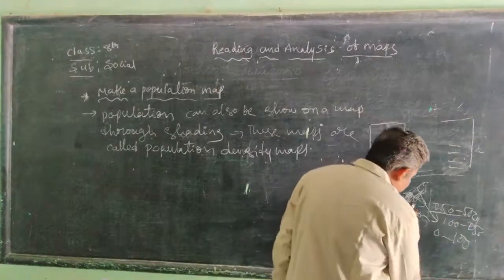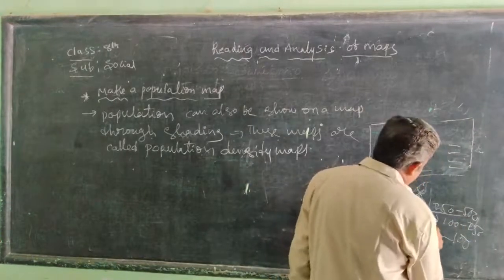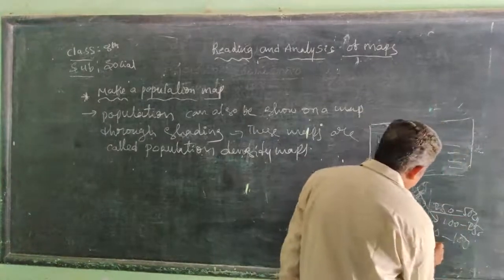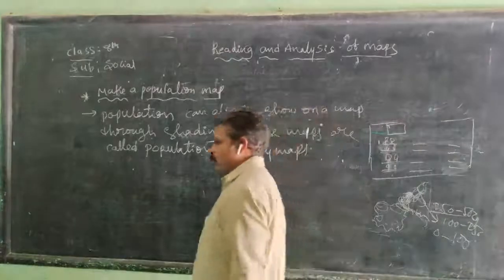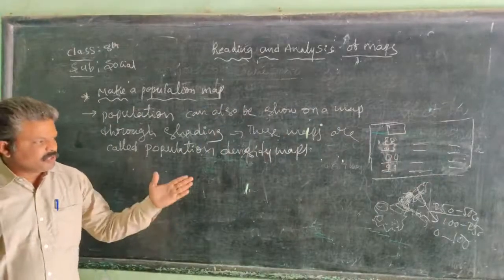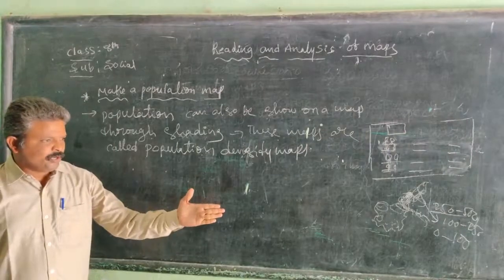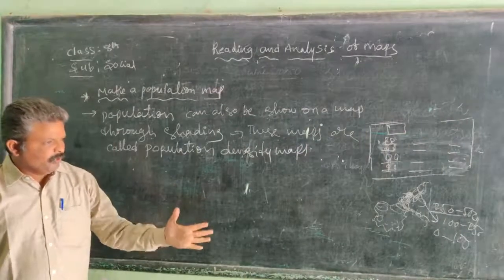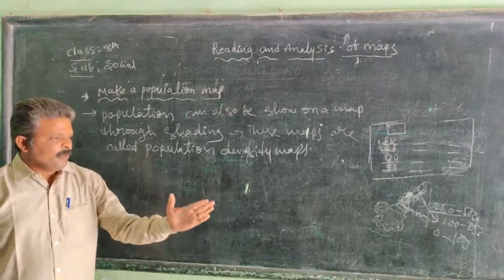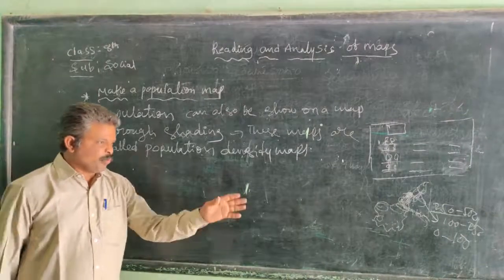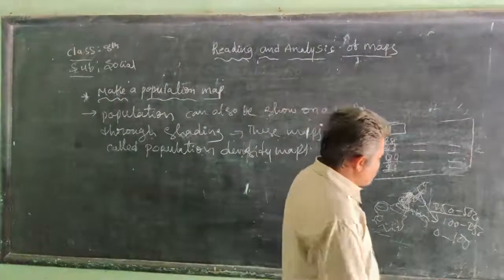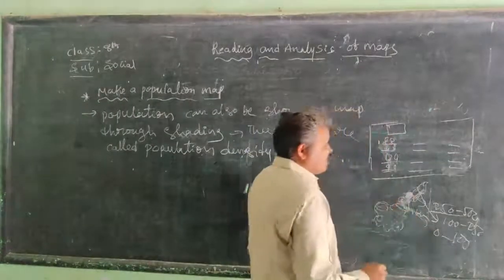The next color shows 100 to 250, and the next 0 to 100. So we understand the particular regions when we shade these colors. The light color shows a population density of 0 to 100 per square kilometer.